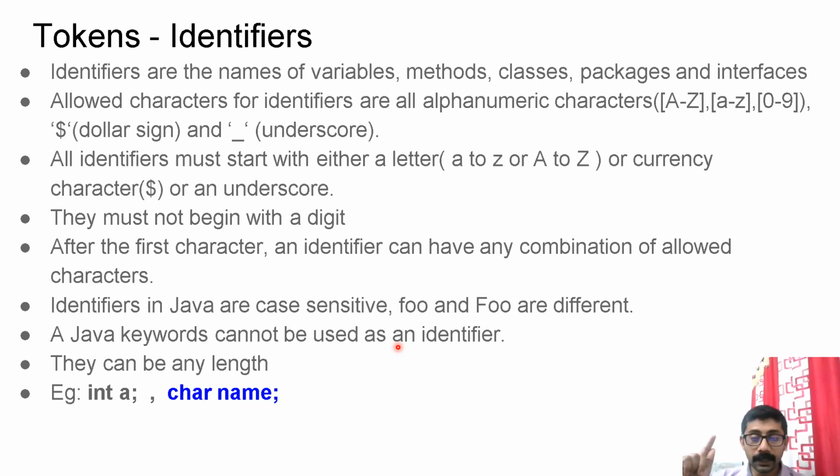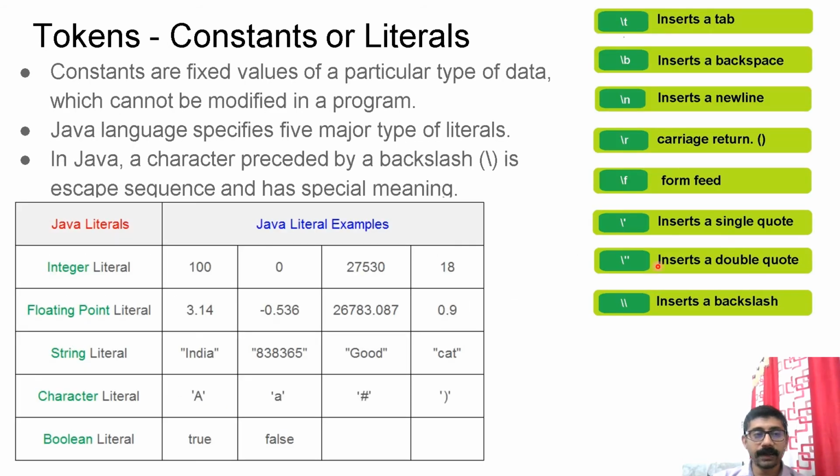What should be the minimum length of an identifier? Think about it. Just try to find that out. Okay, the answer is already revealed from the example. In int a, a is a variable. Here name is another identifier, and the data type is char. Like that you can create identifiers.